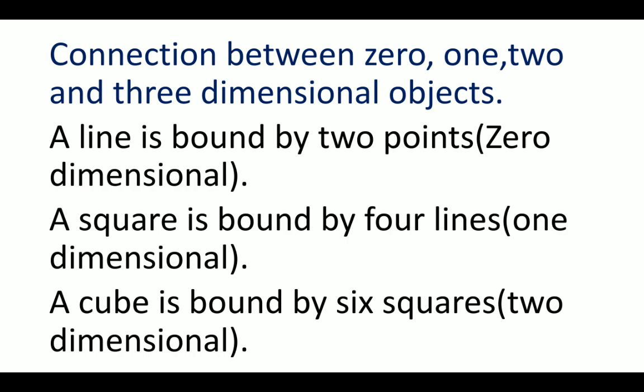A line, which is a one dimensional object, or example of 1 dimension, is bound by 2 points. Okay, a line is bound by 2 points. Similarly, a square is bound by 4 lines. A square, which is a 2 dimensional object, is bound by 4 1 dimensional objects.